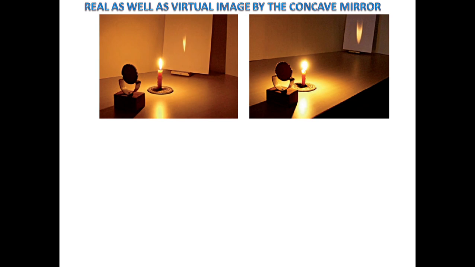Do you know, children, a concave mirror gives real as well as virtual images. As I have already told you, a real image always forms on a screen and a virtual image in the mirror. A similar rule follows here. See in this picture. This is a concave mirror. The distance between the candle and the mirror is 50 centimeter. This is the screen and this is the real image of the flame.